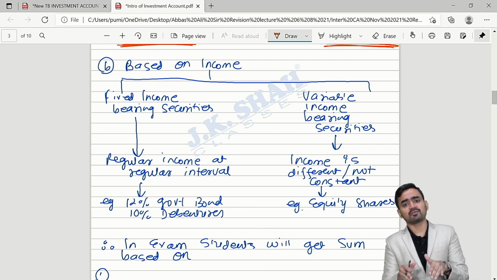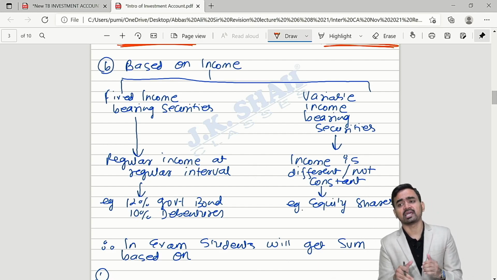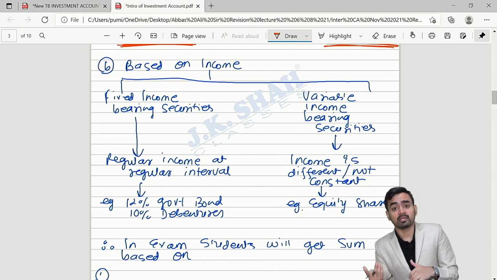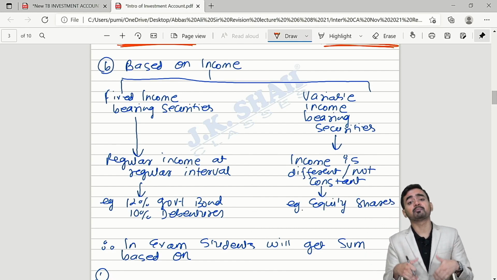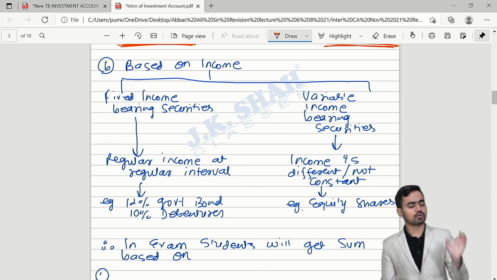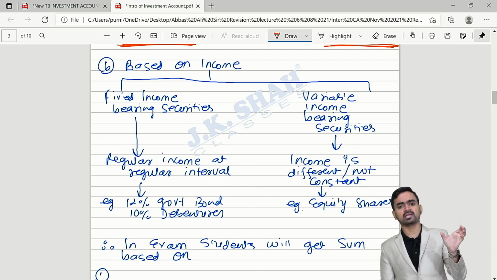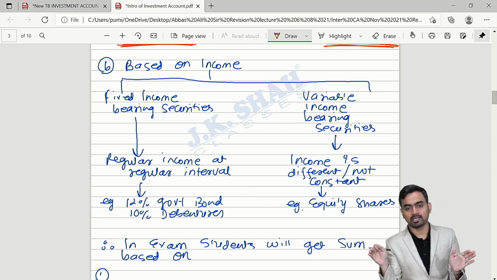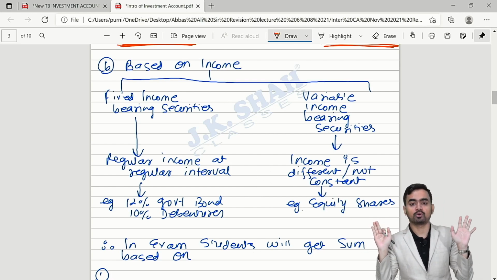Correct. This year we have received 10%. Next year company may declare 20%. Next year company may declare 50%. It is completely dependent on performance of the company. Is it clear? So fixed income means what? Regular income, regular interval. Variable income means what? No constant income. How much we will receive, we don't know.